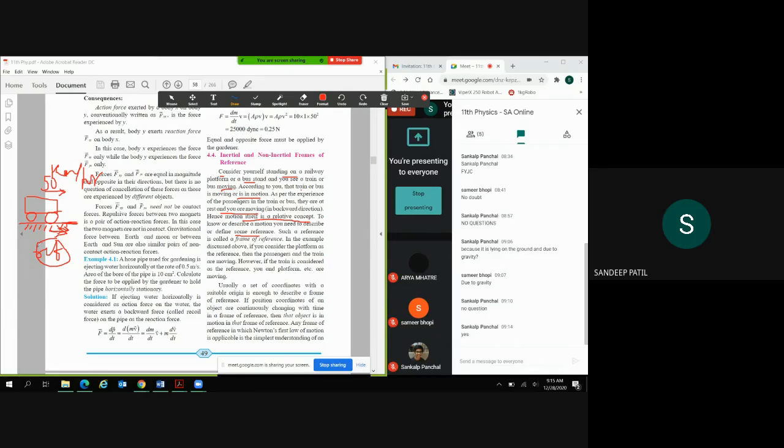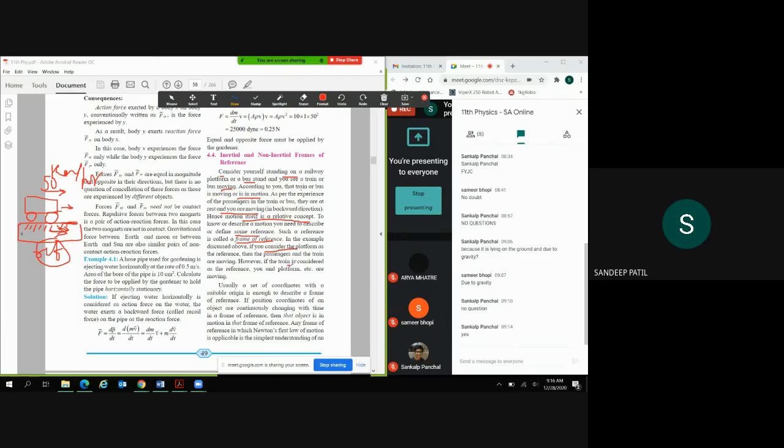So here we are taking the reference as the ground. Such a reference is called frame of reference. So this is called frame of reference. We are taking ground as a frame of reference, right? In the example described above, if you consider the platform as a reference, then passenger and train are moving, right? If we consider this as a frame of reference, then we think that whoever is in the bus, these passengers and bus are moving.